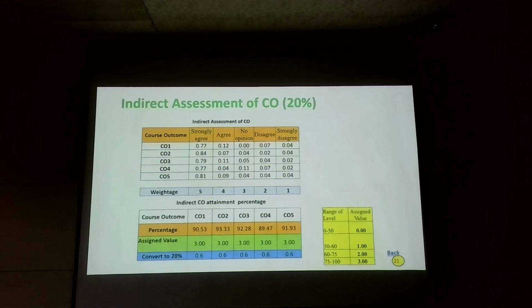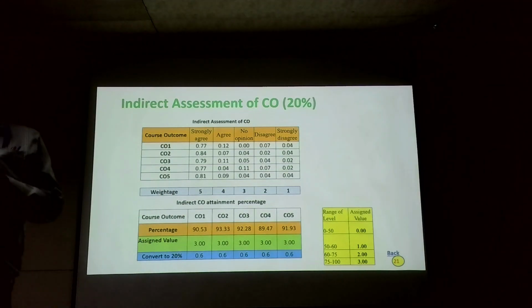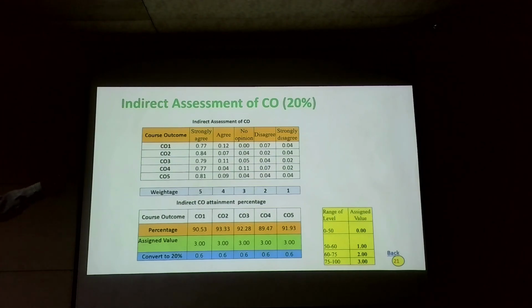Now, indirect assessment: for each CO, we should get from the students whether they strongly agree, agree or have no opinion. You can follow a Google form or hard copy, whichever is convenient for you. For each CO, don't think that this is the usual practice. The feedback taken by the college has a different matrix that we are not considering for OBE calculation. We are doing it for each CO. You should ask the student whether it's strongly agree, agree or no opinion. You can put the form and collect for each subject for each class, and that should be consolidated and put here.